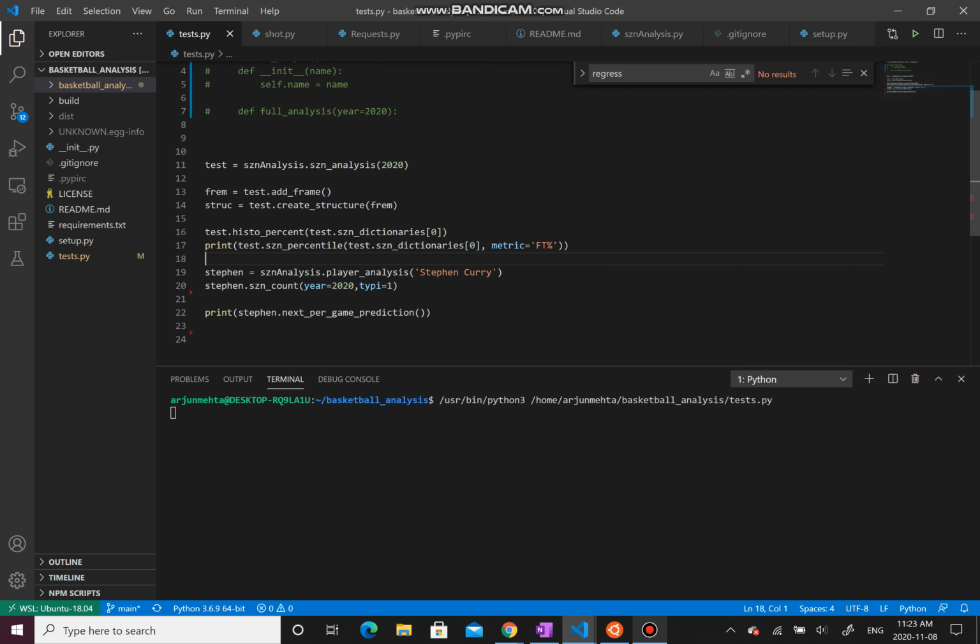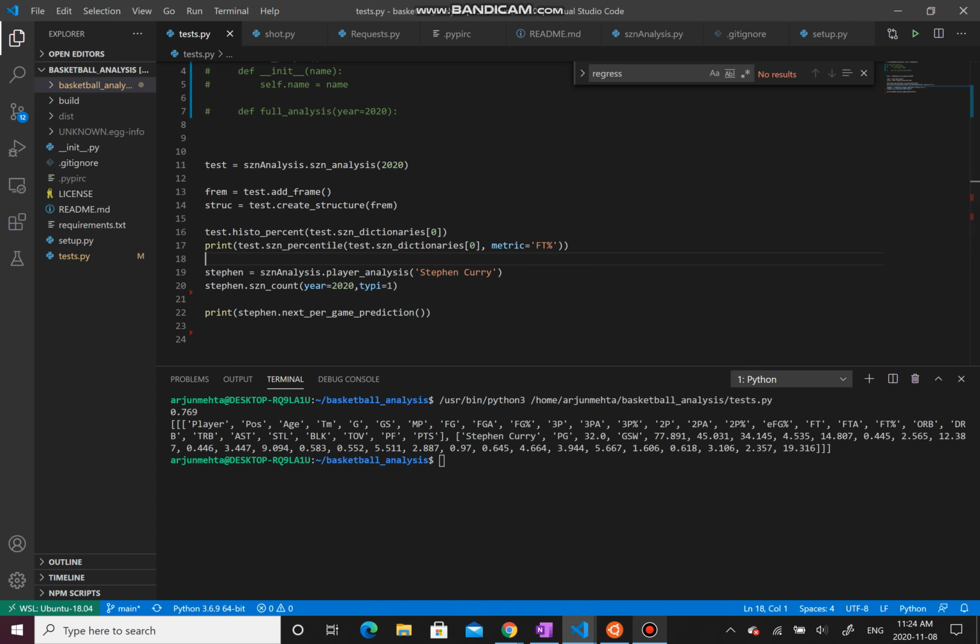Now, running this, what ends up happening is we send a request to nbahoopsreference.com in order to get our data. When we do this, we scrub said data into tables using pandas, and then we analyze the information that we need, requiring seasons or players. Now, as you can see, a 0.67 has appeared. What this represents is the average 50th percentile for free throws, which means that if a player shoots above 0.76 from the free throw line, they are above average.